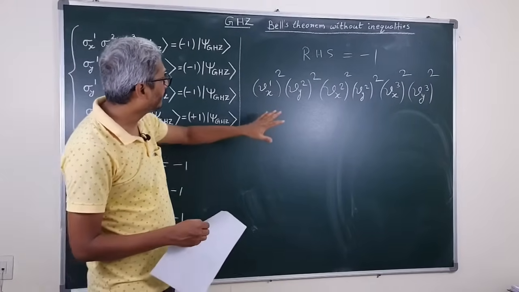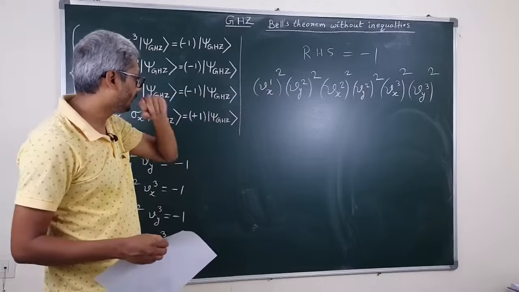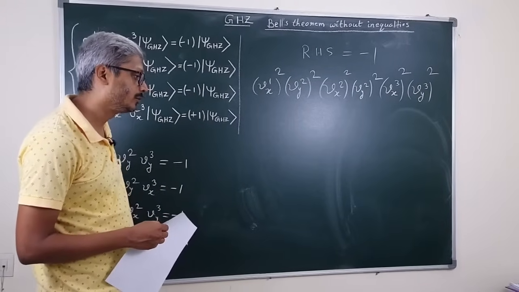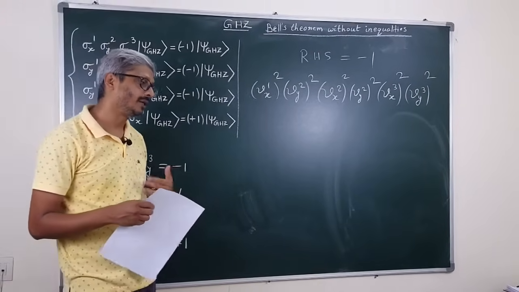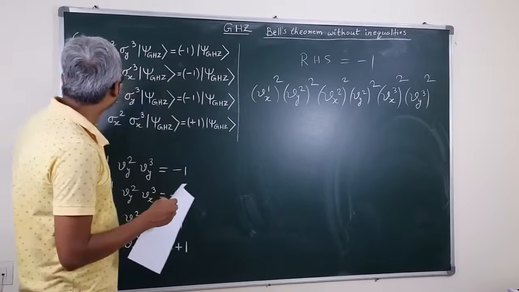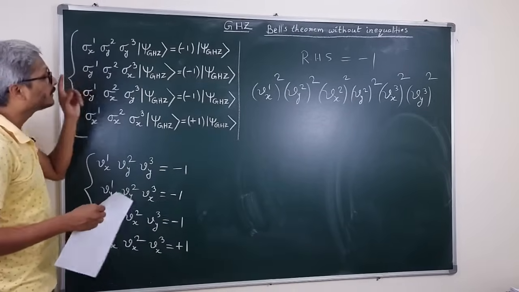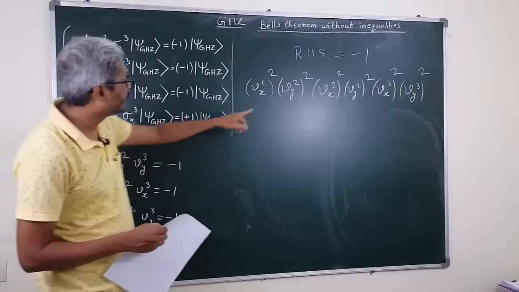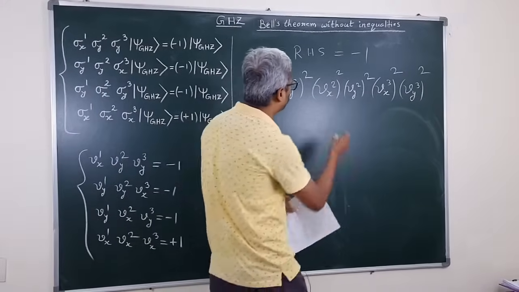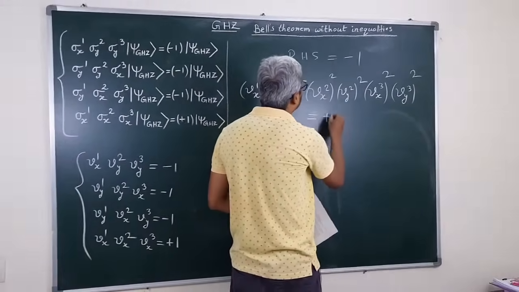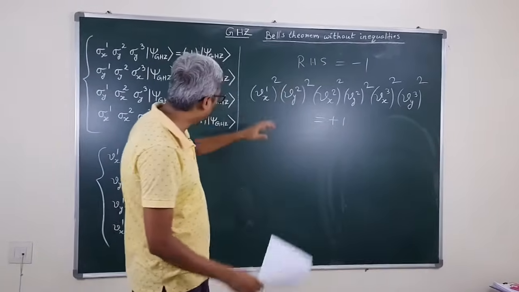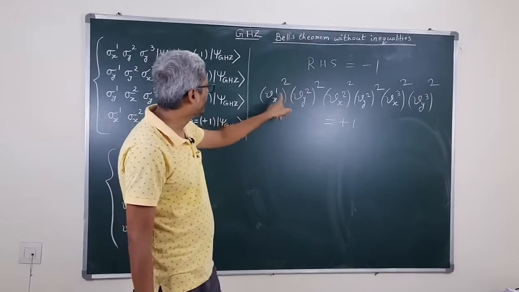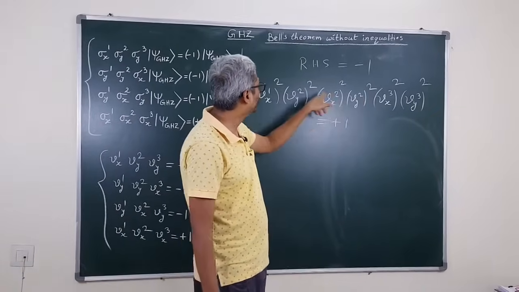So whatever the value assignment we have fixed according to the local hidden variable model for these local spin measurement operators, this expression gives us a value of plus 1. It is obvious because whatever value it takes, its square will be plus 1, and in this expression there are only square terms.